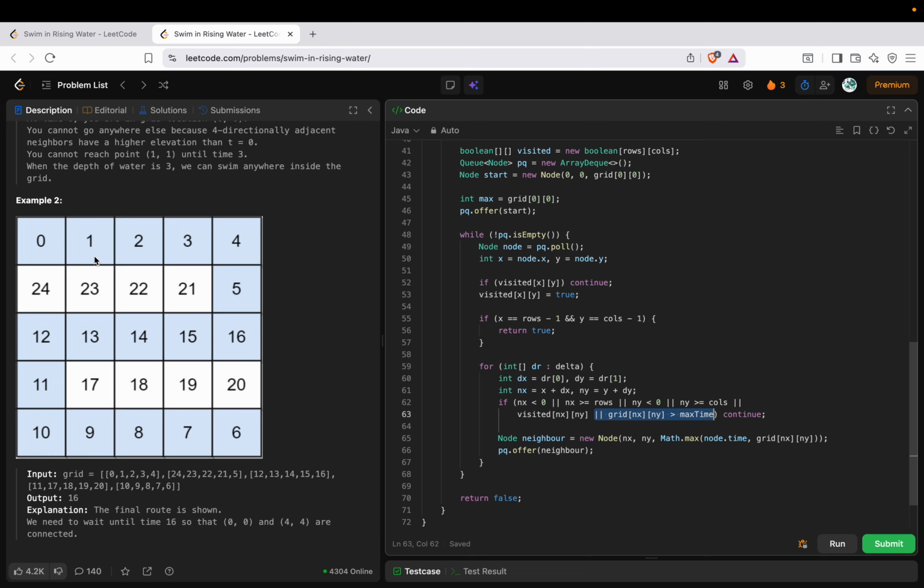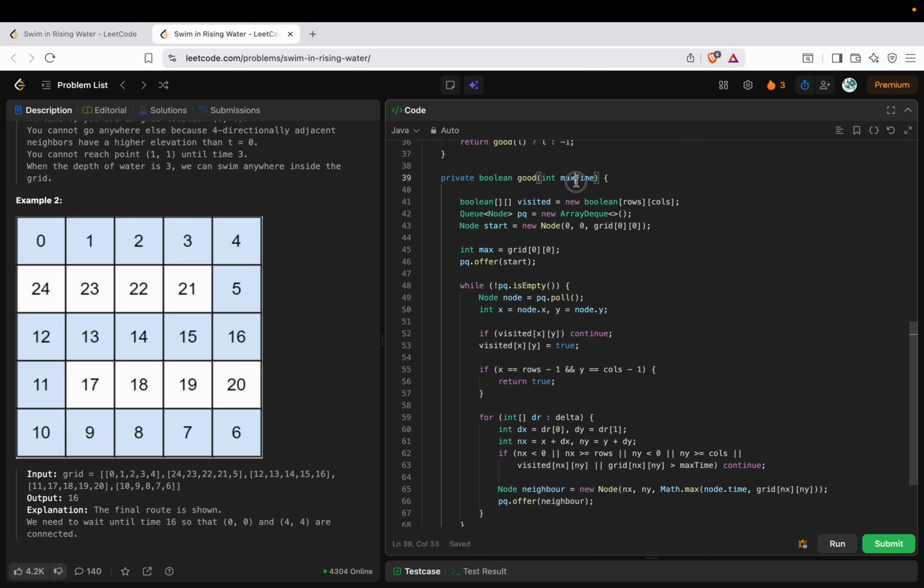If a particular edge has an elevation greater than the time which we are looking at, that means we don't have to process that path at all. We should only process the path which has the elevation less than or equal to this particular time.